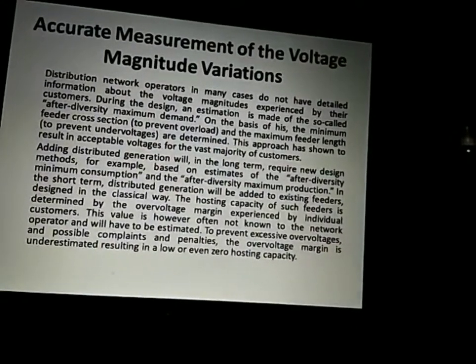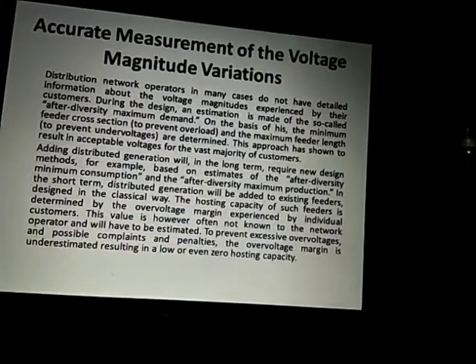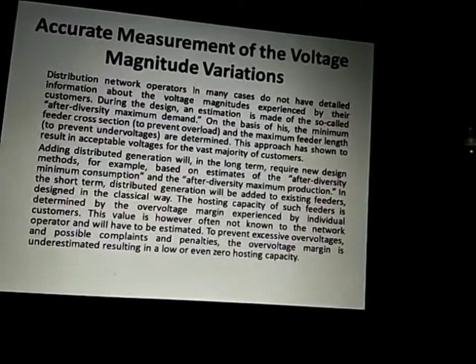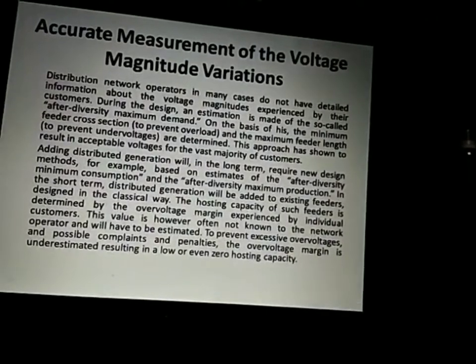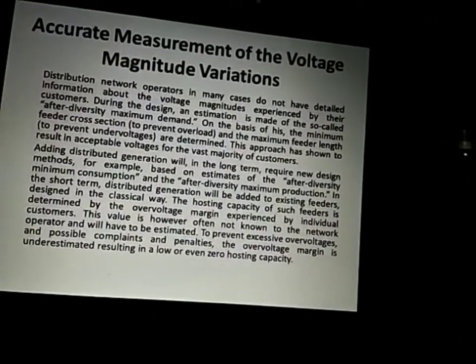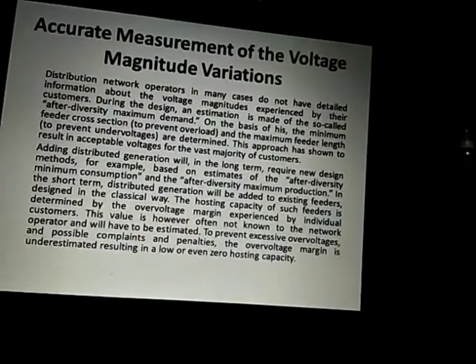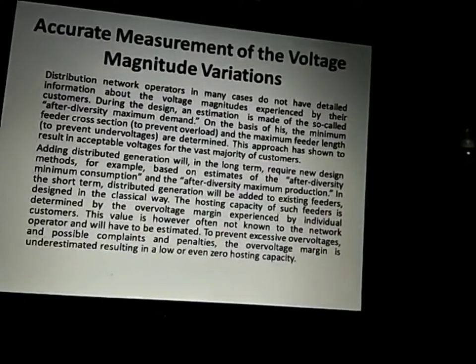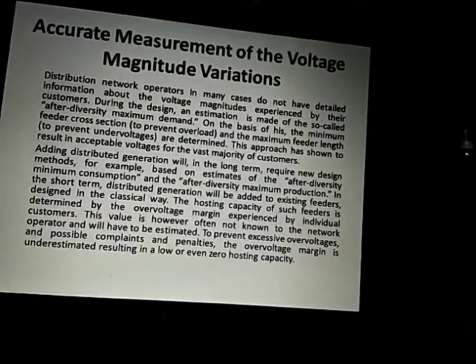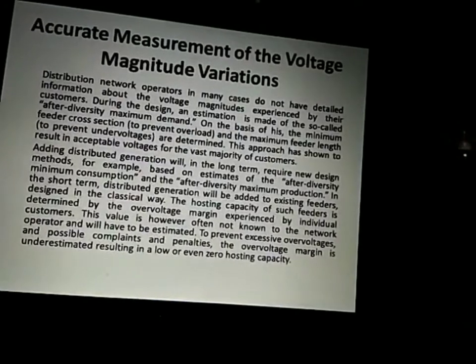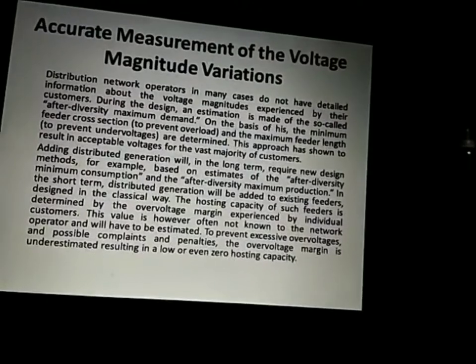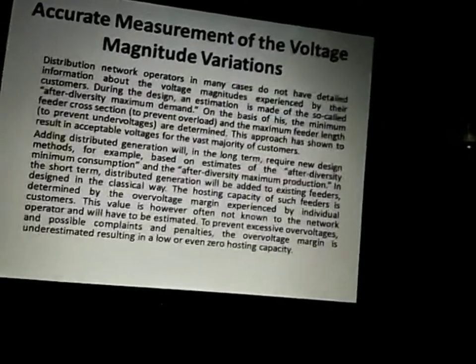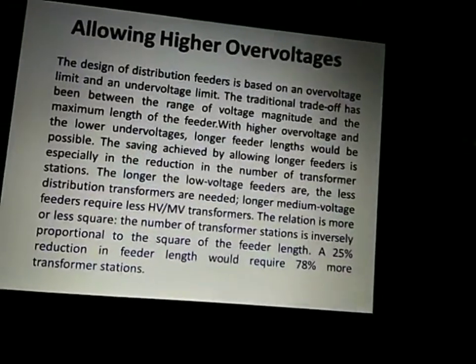The hosting capacity of such feeders is determined by the overvoltage margin experienced by individual customers. This value is, however, often not known to the network operator and will have to be estimated. To prevent excessive overvoltage and possible complaints and penalties, the overvoltage margin is underestimated, resulting in a lower or even zero hosting capacity.